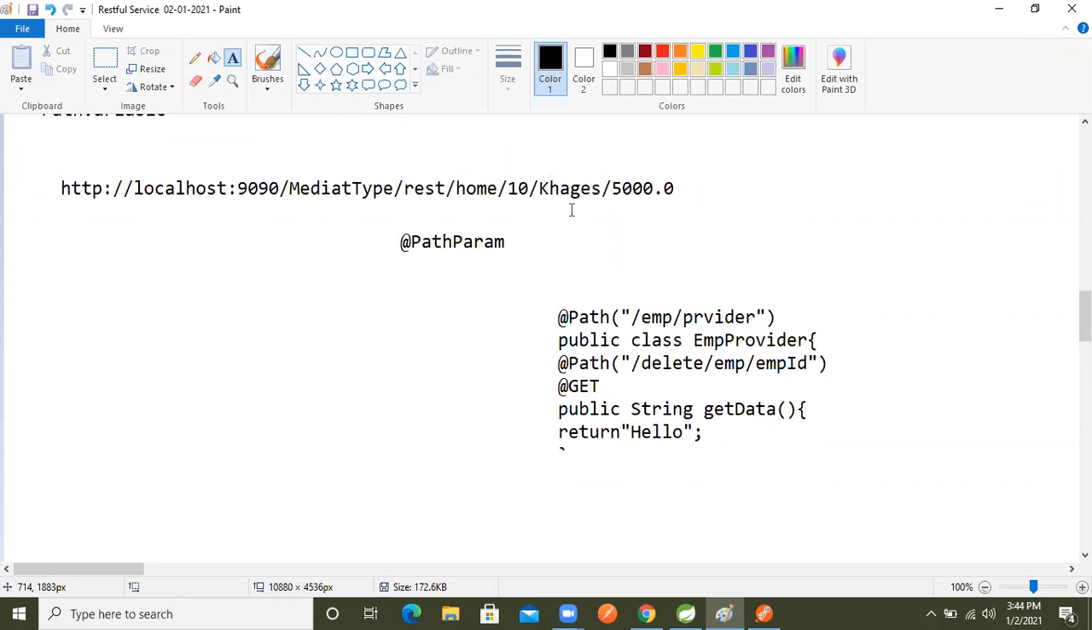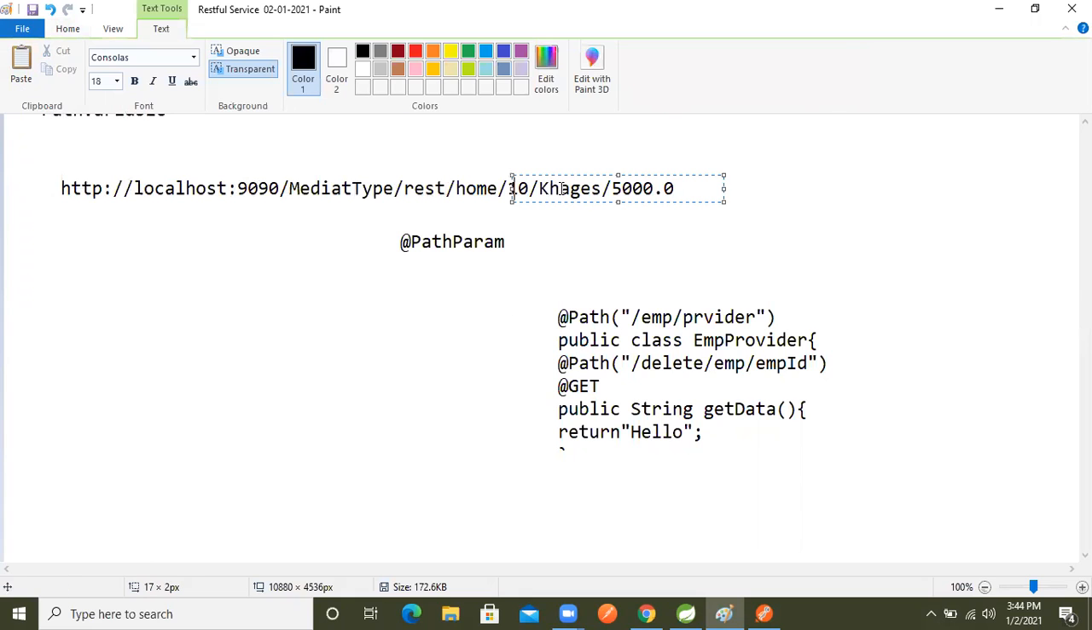But if we want to send the data dynamically, so on the provider side, to read the dynamic data, what does REST provide us? REST provides a dynamic path to read our dynamic path, to send a value along with the URL. These things are values only, guys. Means 101, Khagesh and his salary are called values.